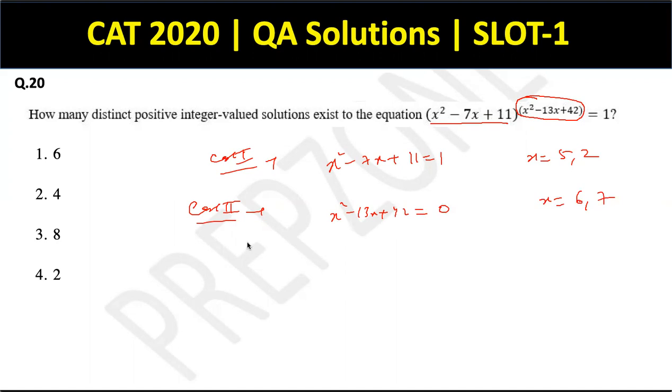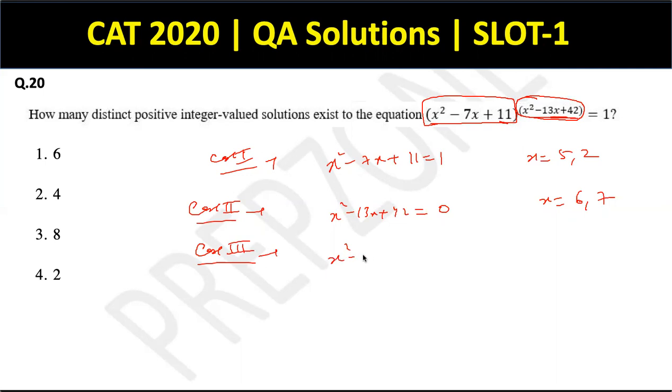Now, there's also one more case which we've left in cases 1 and 2, and that is my case 3: if the base is -1 and my power is even, then also my answer is 1, right? So those two conditions have to be satisfied simultaneously here.